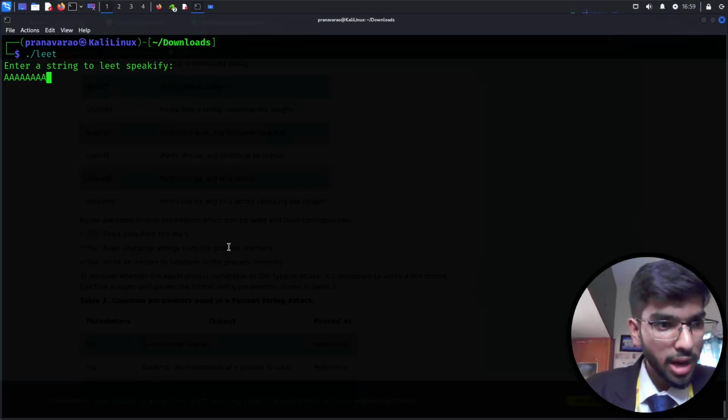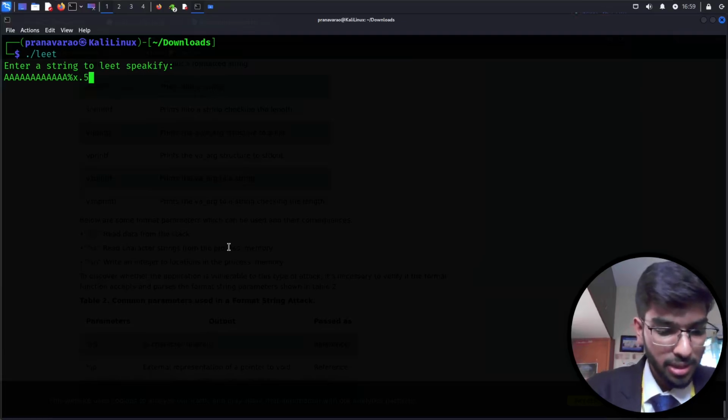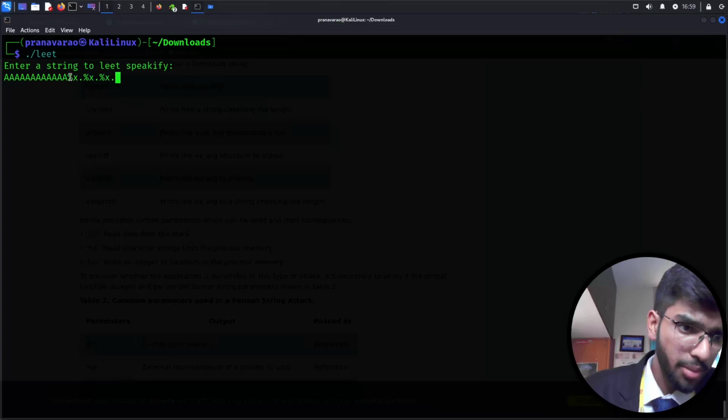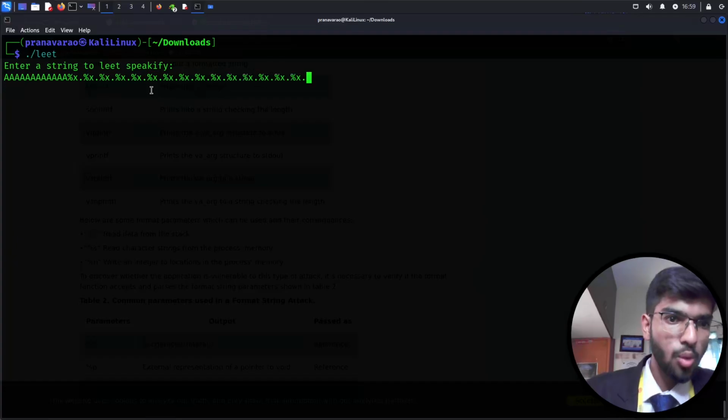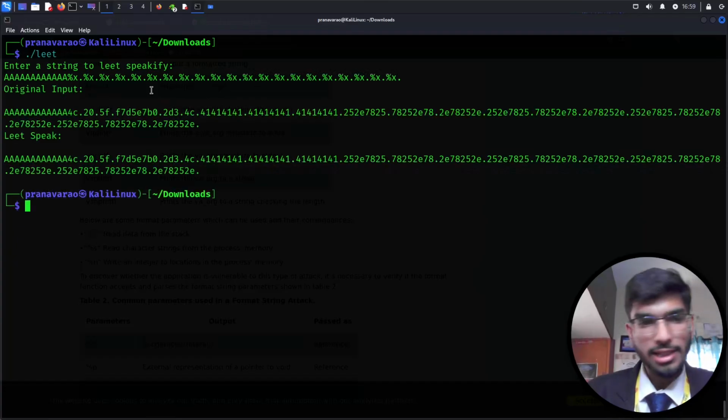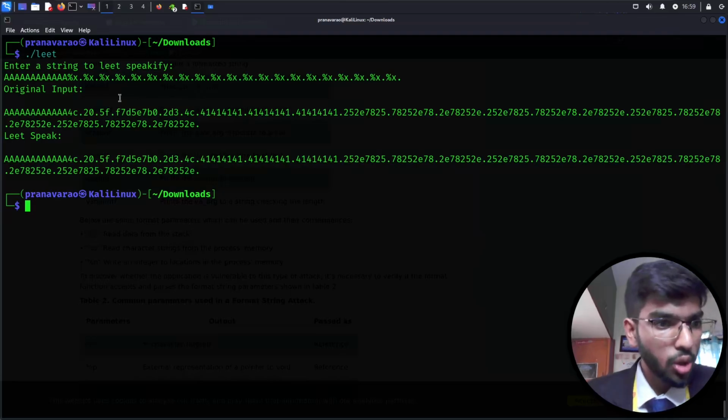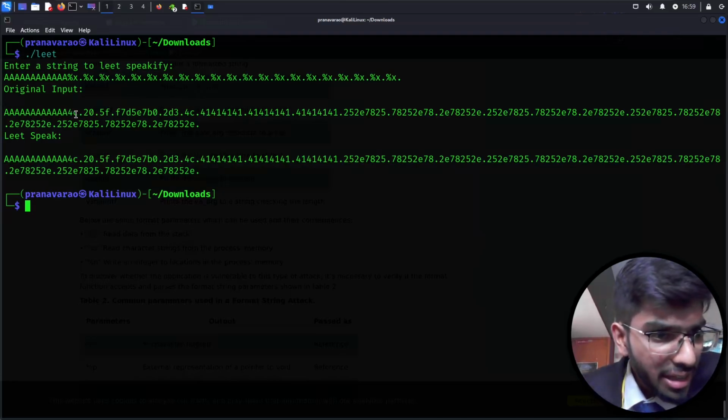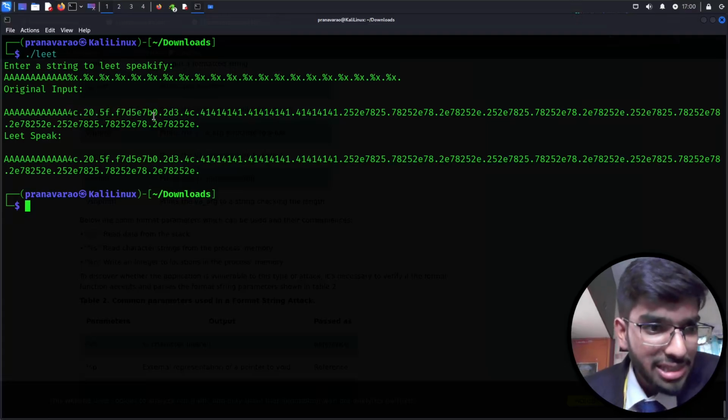So if I give AAA, and then percentage x, dot percentage x, dot percentage x, and I do this some number of times, it's going to start to display the contents of the stack once it crosses its offset limit. So I can see AAA and then 4C. This is some kind of thing inside the stack.